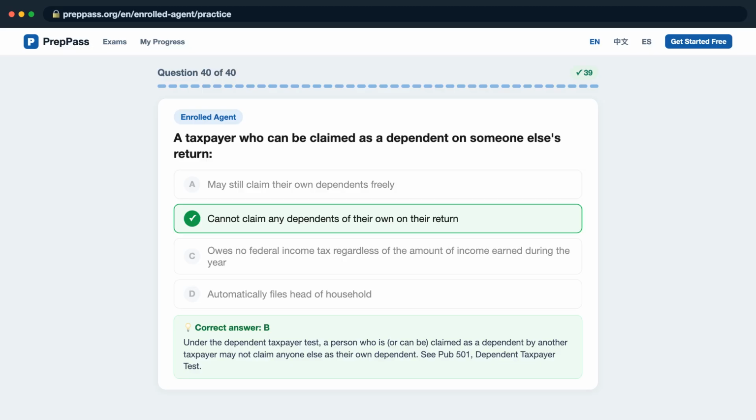Under the dependent taxpayer test, a person who is, or can be, claimed as a dependent by another taxpayer may not claim anyone else as their own dependent. See PUB 501, Dependent Taxpayer Test.